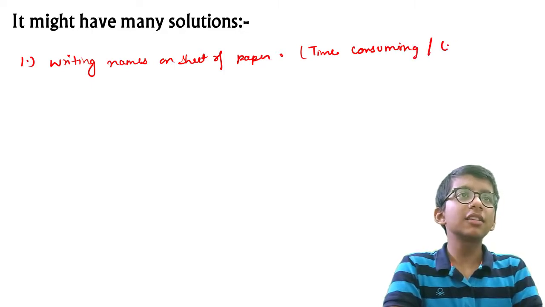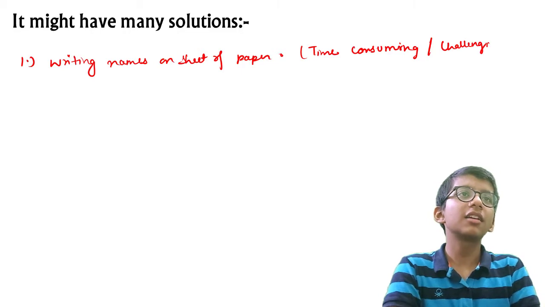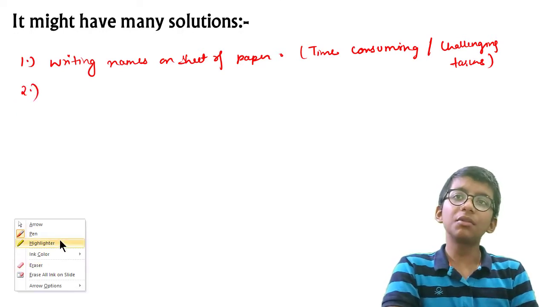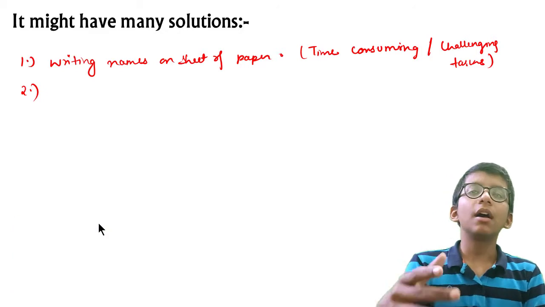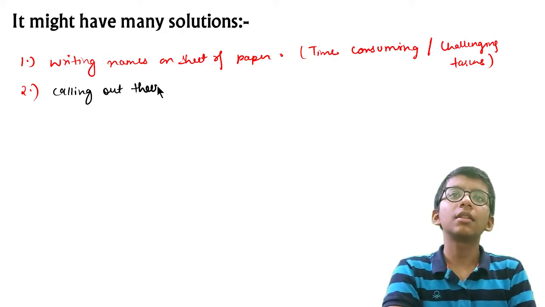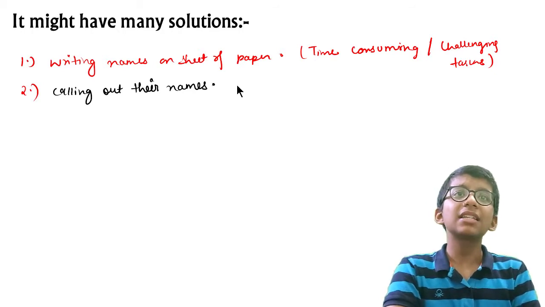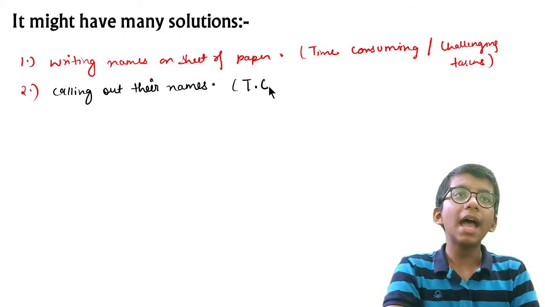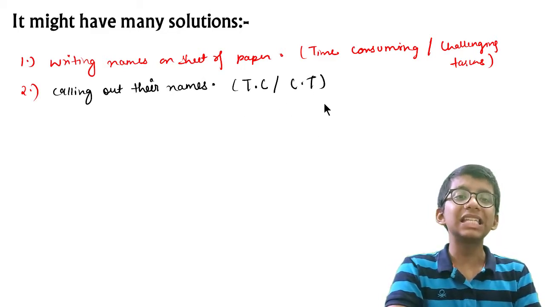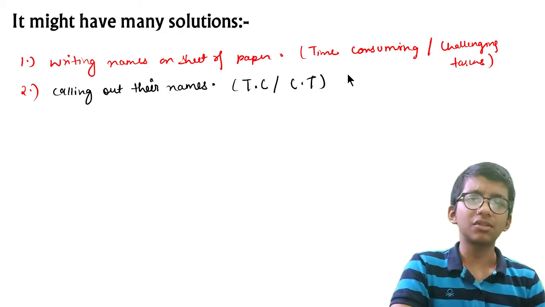Then the second one written in the research paper is calling out their names, which simply means that it's also a time consuming and challenging task, abbreviated as TC and CT. Okay, so it is very easy to understand.